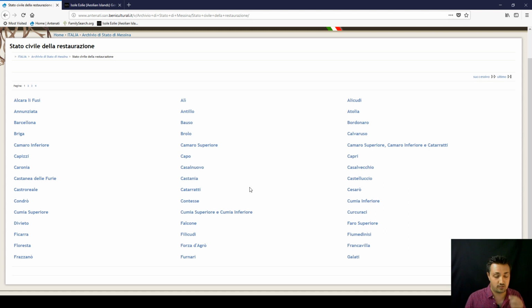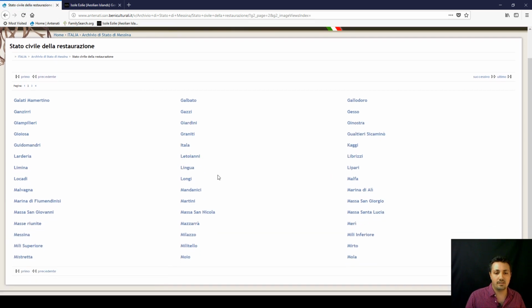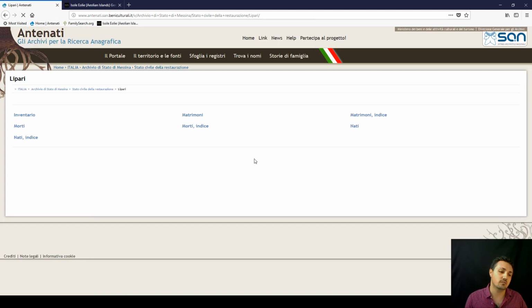Now there's a fair few in the islands. Here we can see there's Filicudi, so if your family does come from Filicudi, you can check there. There's also Alicudi here, but at the moment we can go to the next part down here, and we can go to probably Lipari, which is the biggest island. You've got even Leni here, you've got Santa Marina, you've got all the little comune of the islands, and of course Messina is part of here. As we get to this next spot, this will tell you the different types of records you can find.